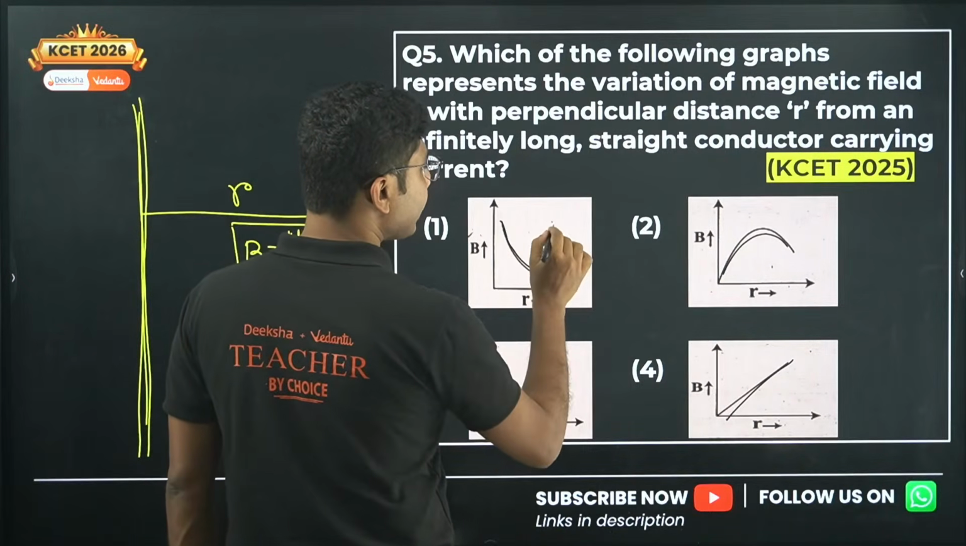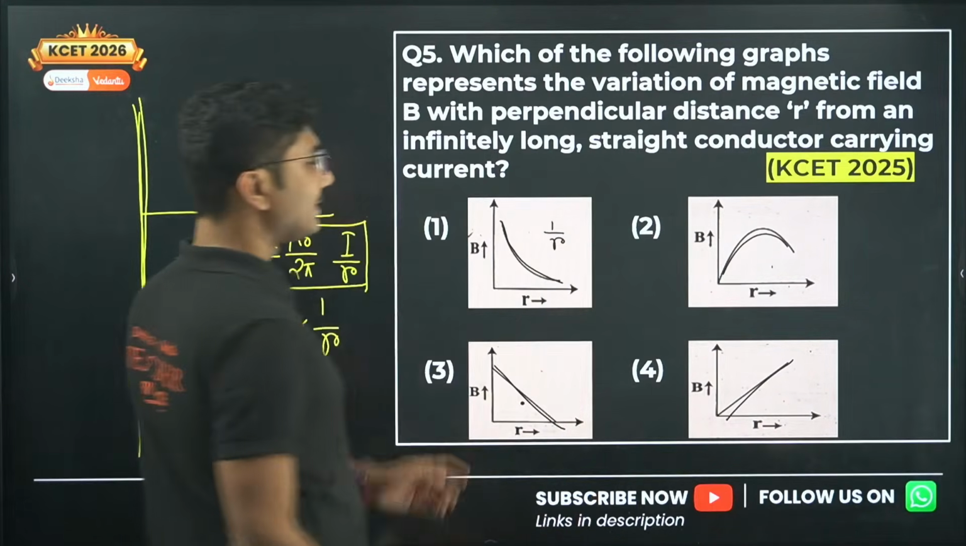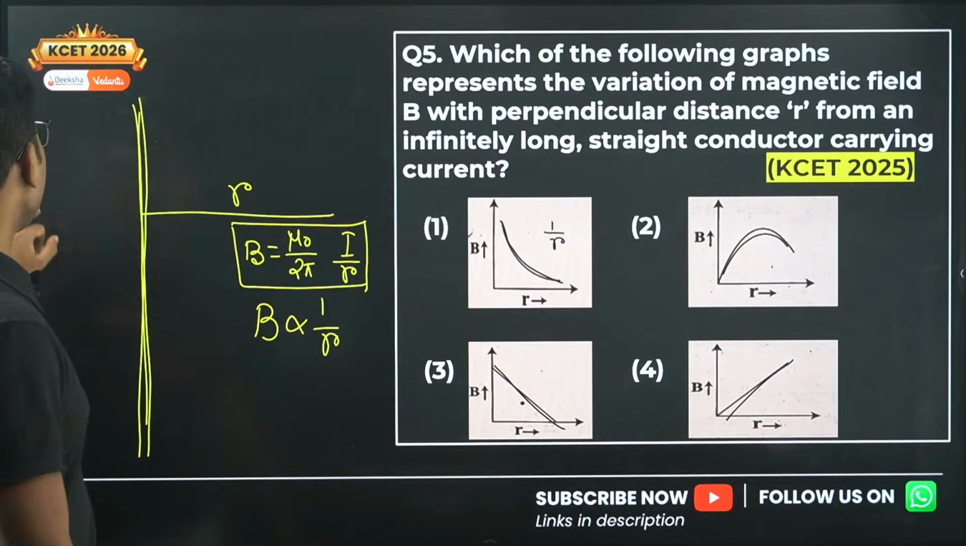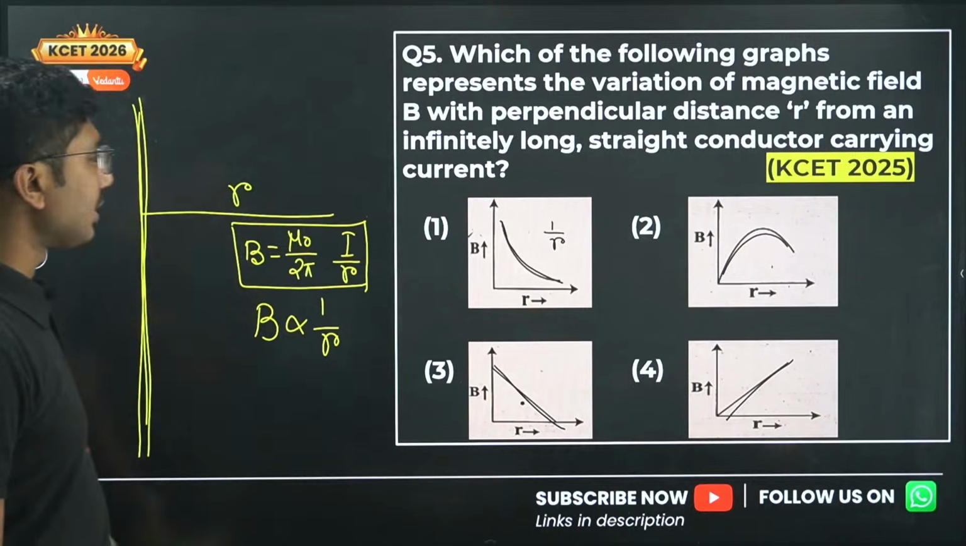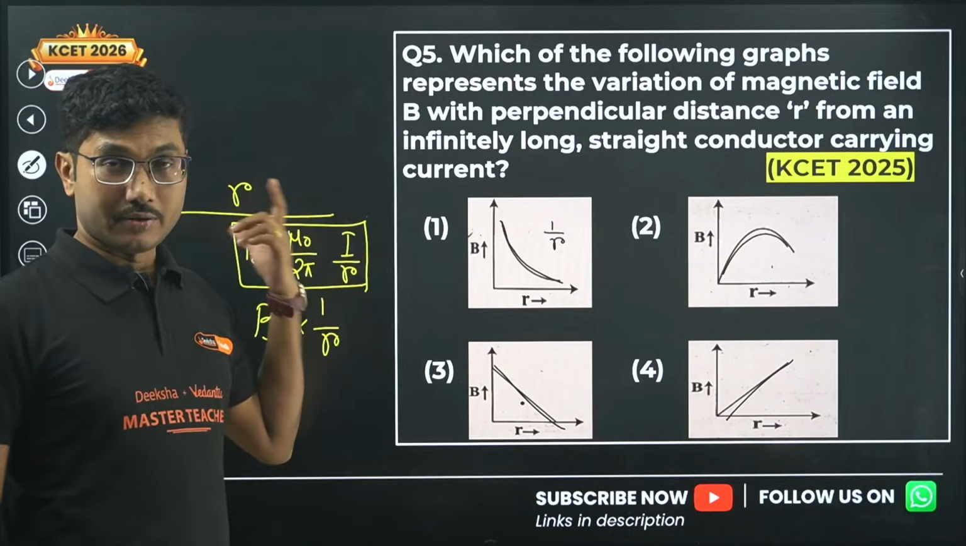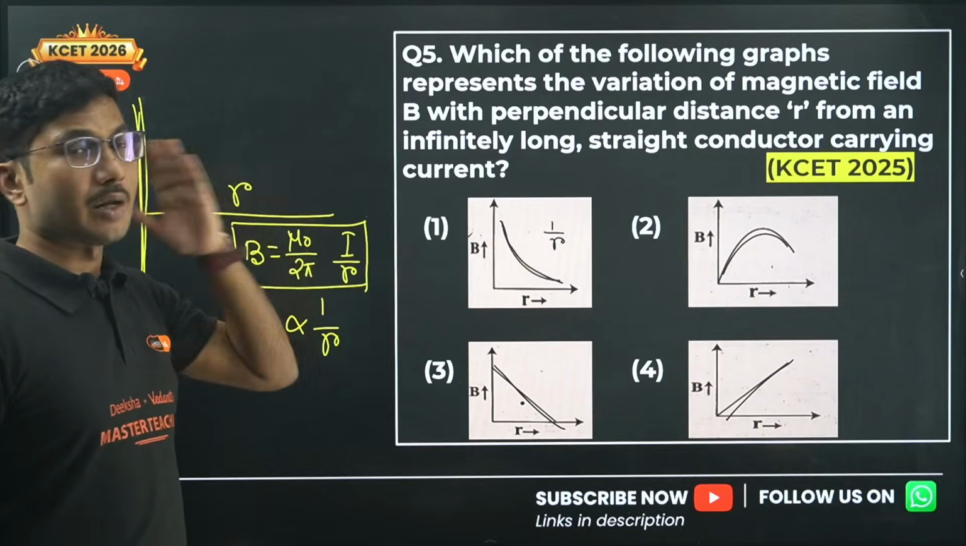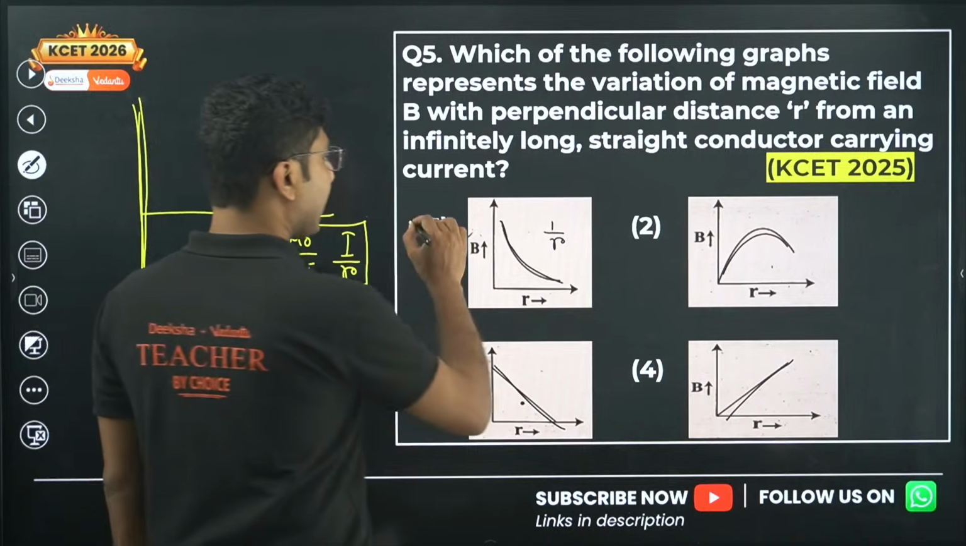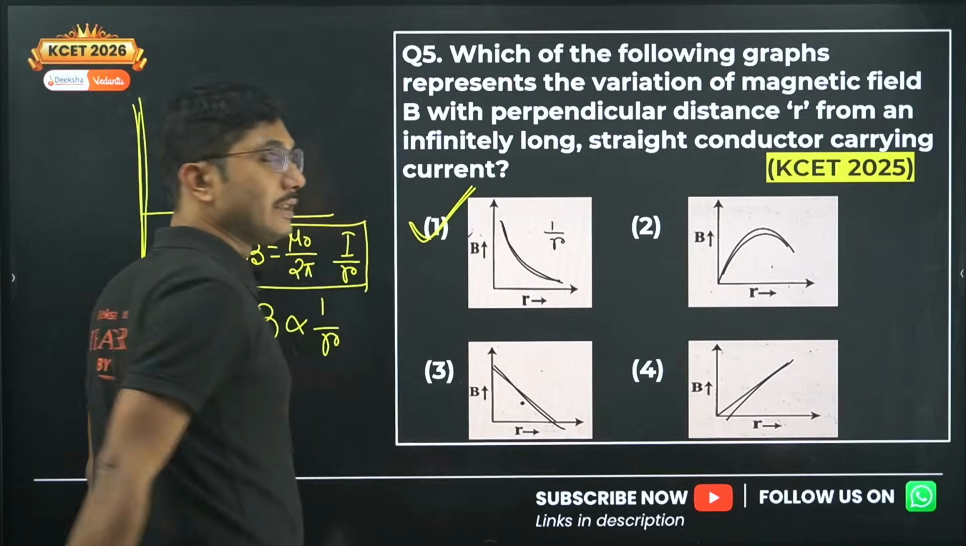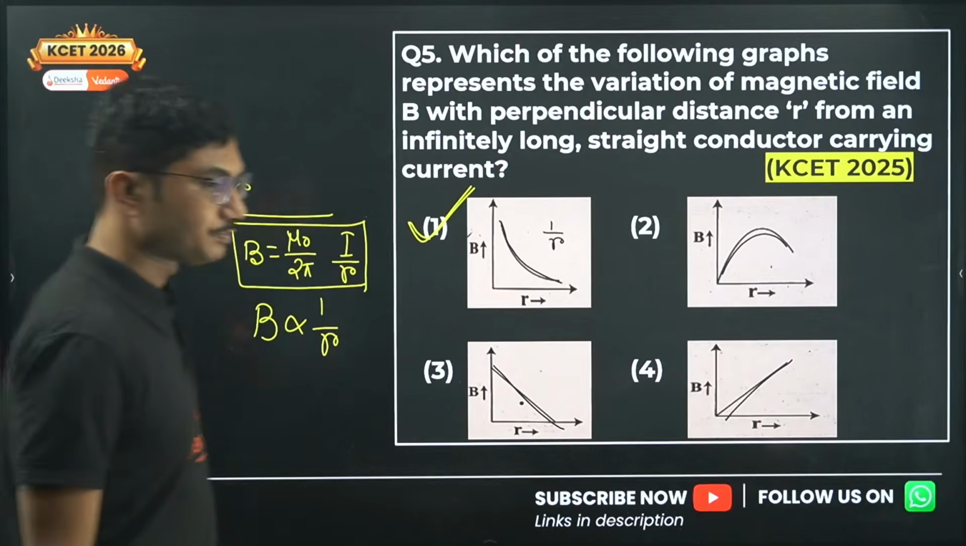Now if you forget this, you have to remember this is the same pattern as the electric potential. So you have learned electric potential and electric field. The graphs are almost similar. So this is a 1 upon r variation graph. So the correct answer is option 1 in this particular question.